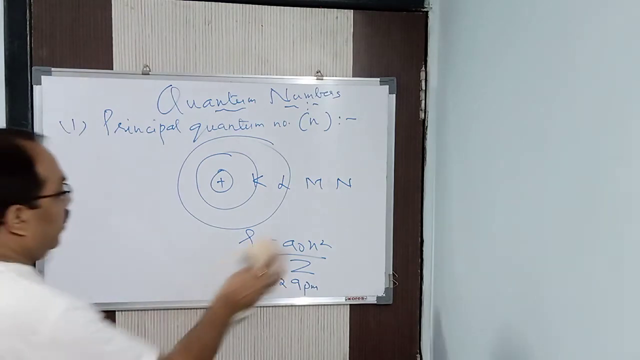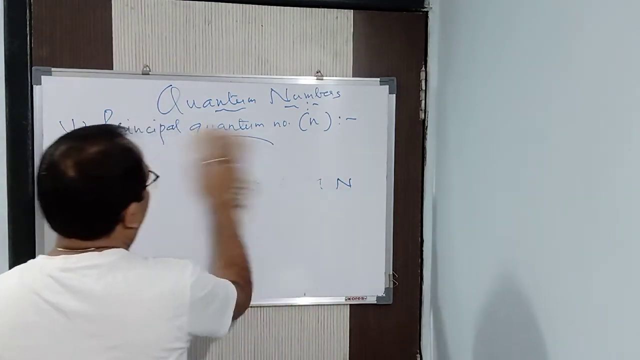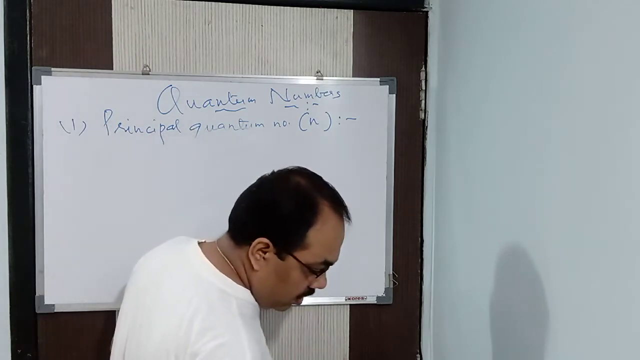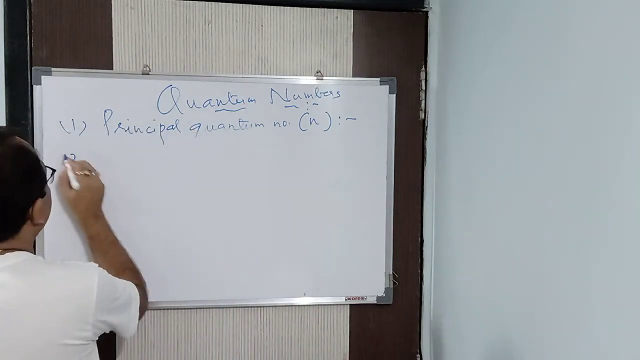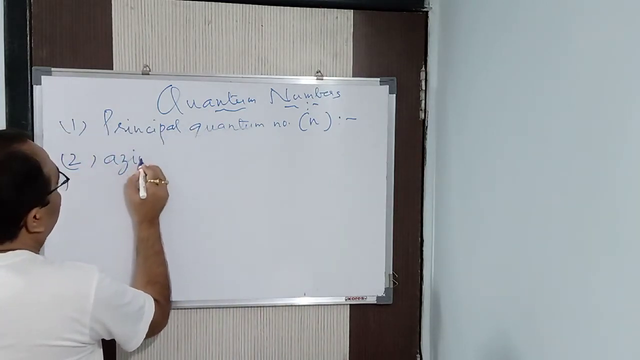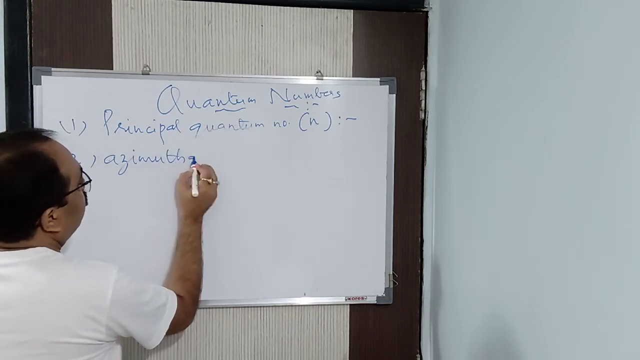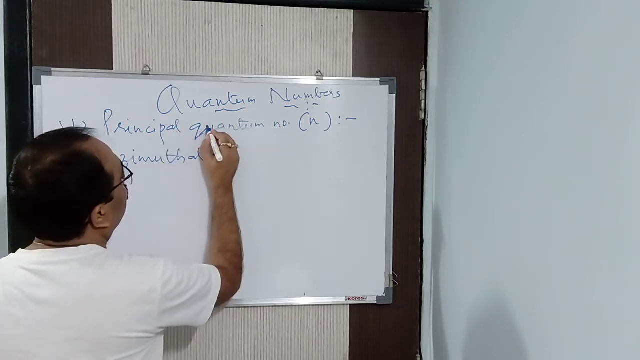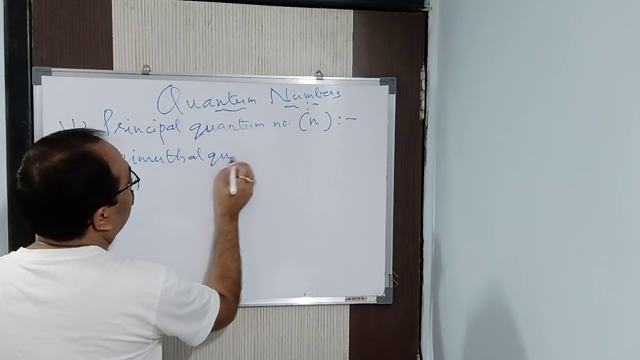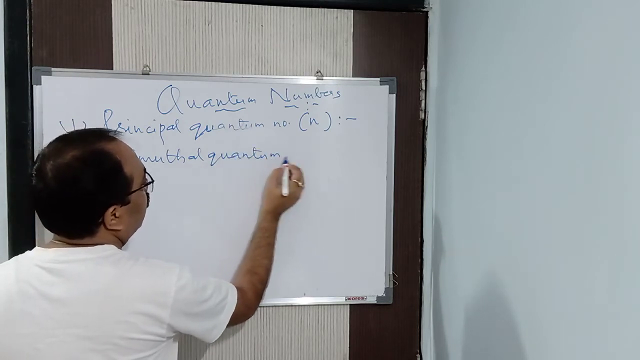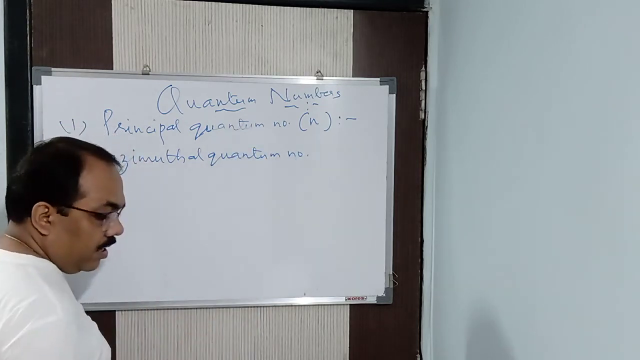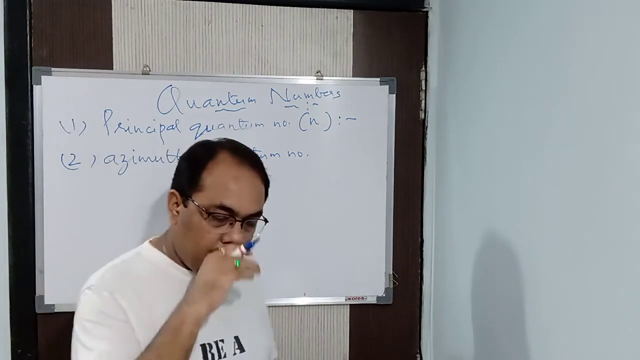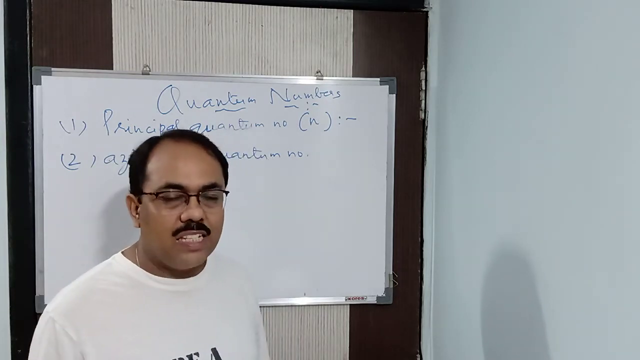We can say, we know about it. So, next we will come to the next quantum number, the azimuthal quantum number. There are several names for this particular number.